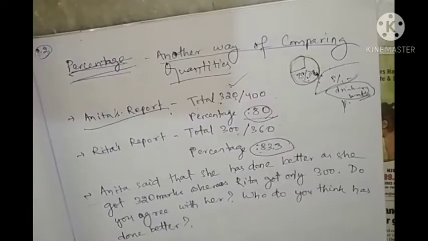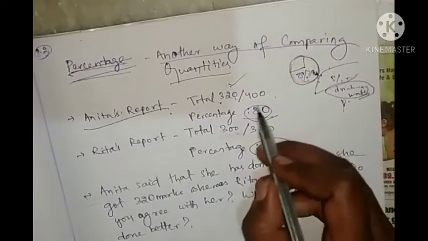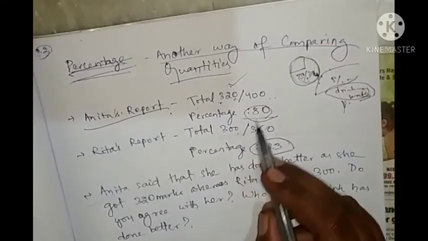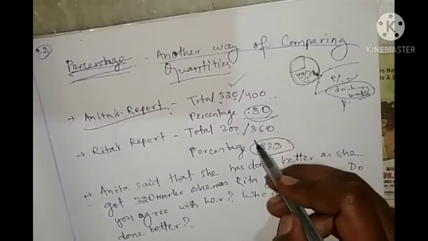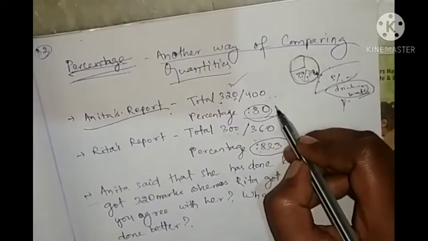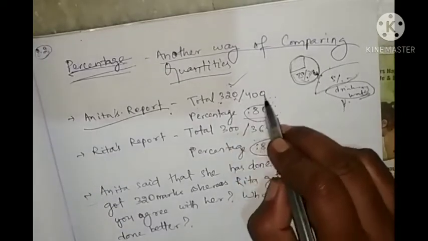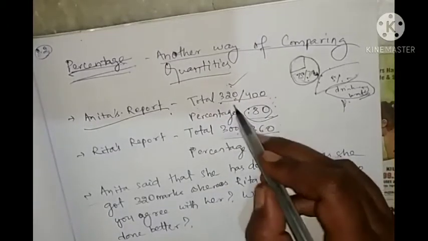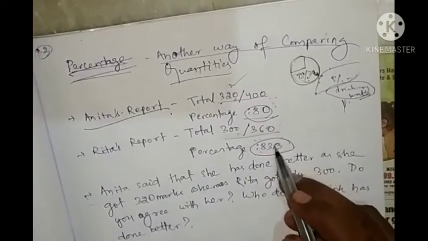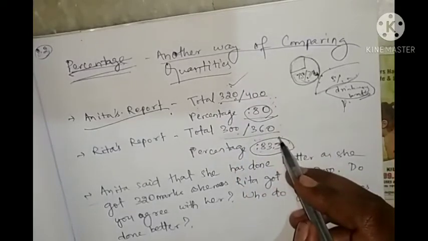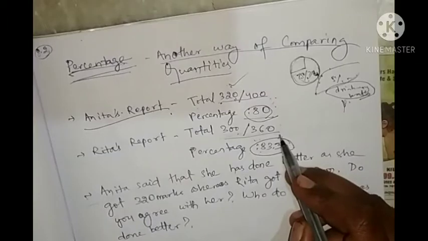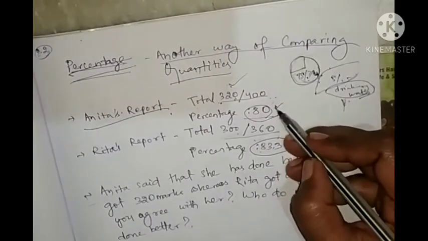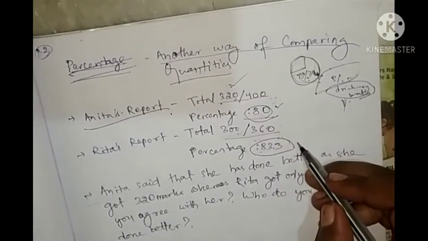But look here, it is out of 400, 320, and out of 360, 300. By this you cannot say. If you have to compare, you can do it by proportion, but in percentage it is easy to find out who has acquired more marks.